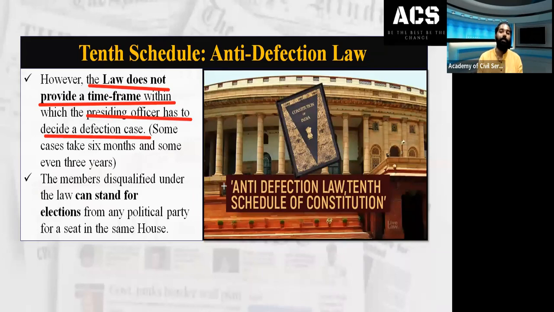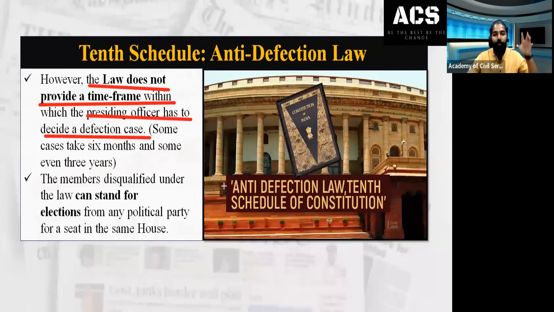But I get some motivations and some monetary benefit, and I am thinking of shifting from Congress to BJP. If I shift parties, then under the 10th Schedule, the anti-defection law, it becomes a case. The presiding officer of the House can disqualify my status as an MP, so I cannot stand as a member of that House if the Speaker has decided so.